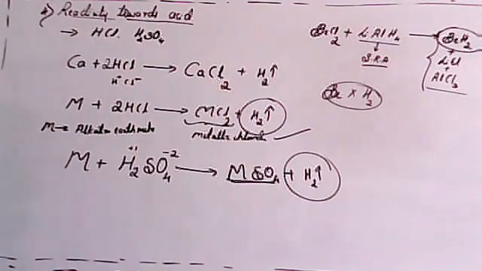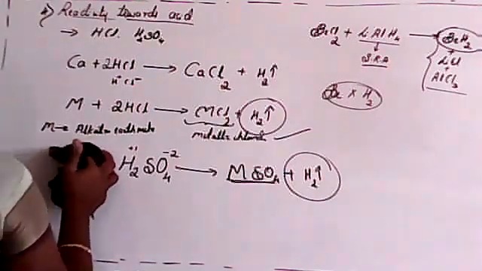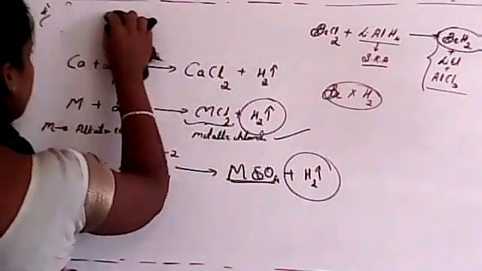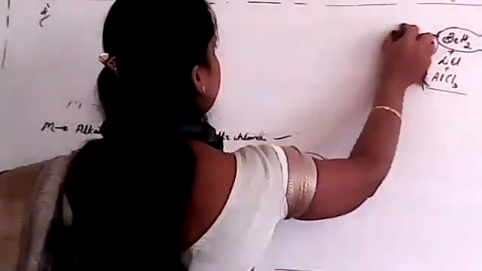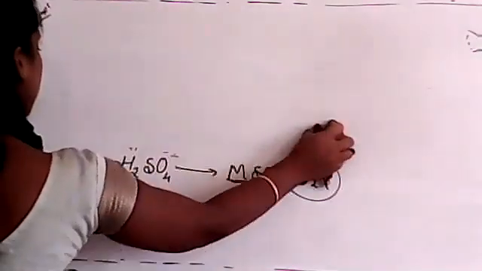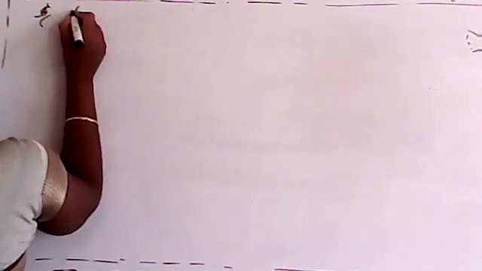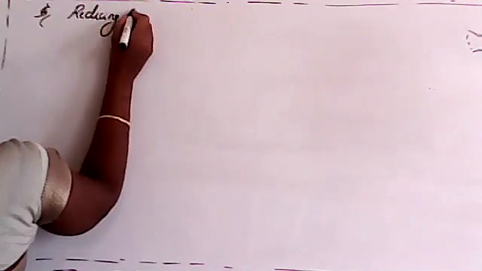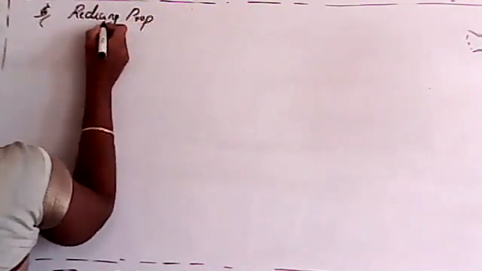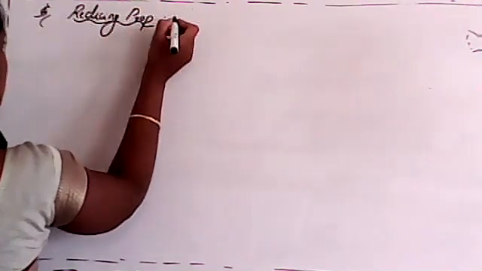Is it clear? So the next property, students, of alkaline earth metals is the reducing property. The fifth property is the reducing property. We already studied that alkali metals are strong reducing agents.